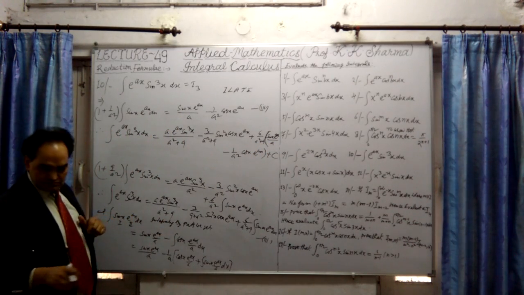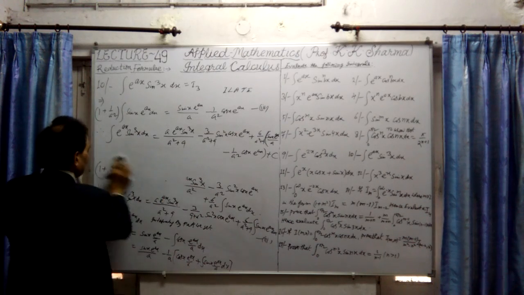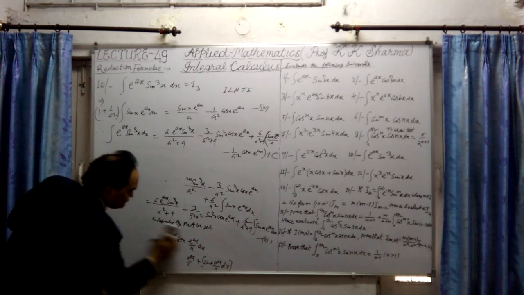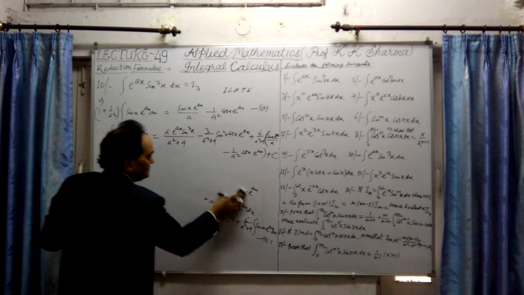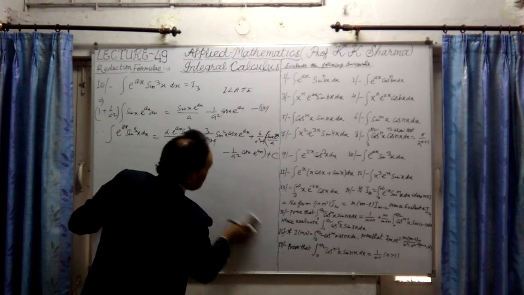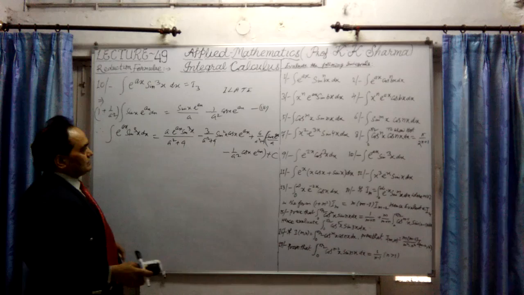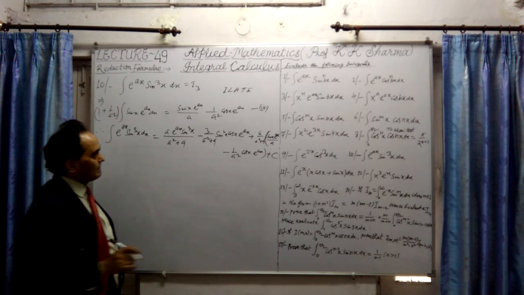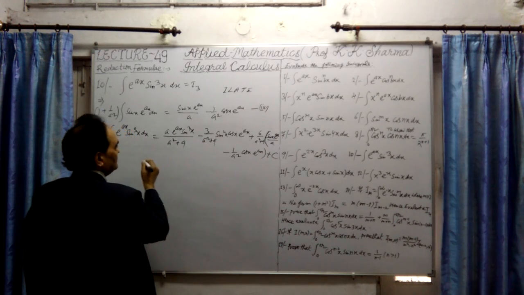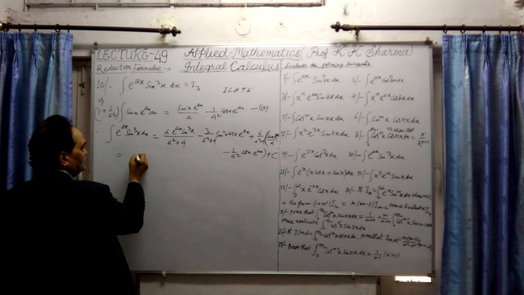Let me further write it down. What do we get? The final answer will be: let me take it with multiplication of this. This is the final answer.